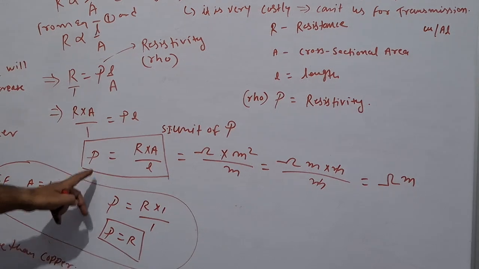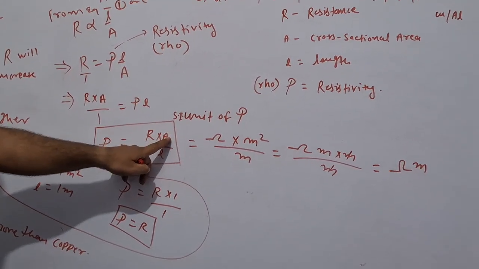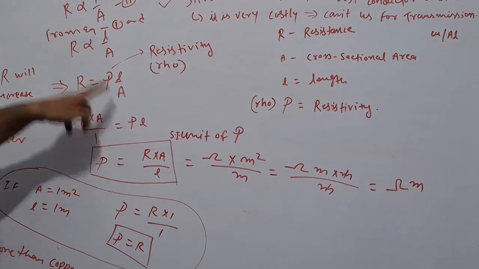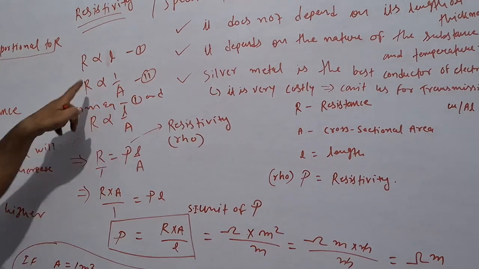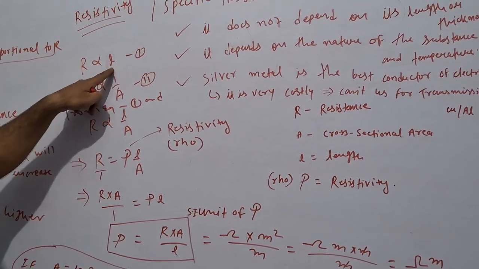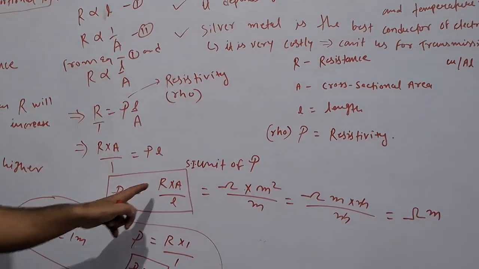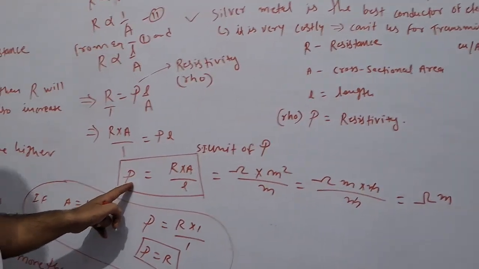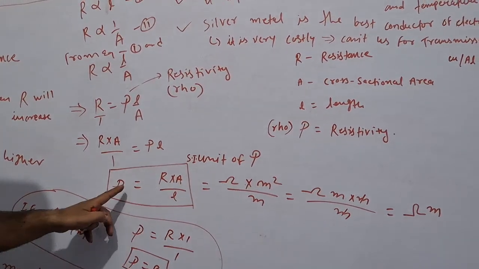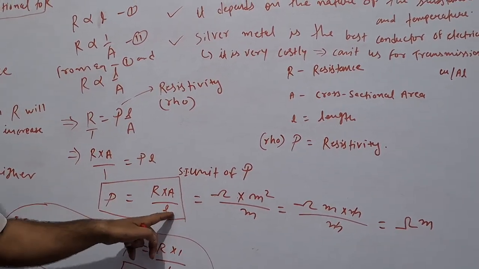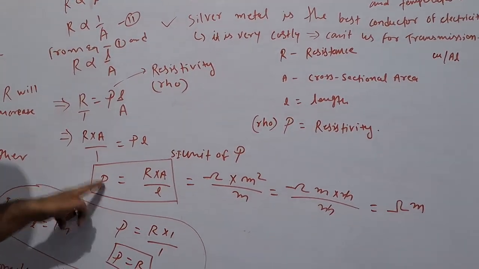Now you can see resistivity is directly proportional to resistance and directly proportional to cross-sectional area. But resistance is inversely proportional to cross-sectional area. If cross-sectional area increases, then resistance will decrease. If length increases, resistance will increase. But in this case, if resistance increases, then resistivity will increase. If cross-sectional area increases, then resistivity will increase. But if length of the conductor increases, then resistivity will decrease.